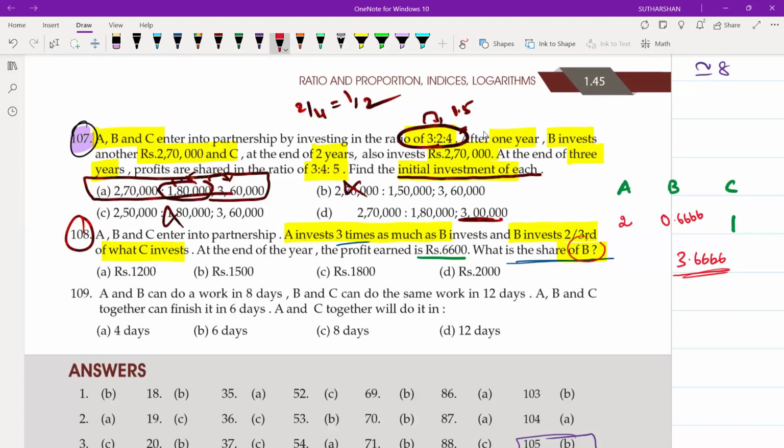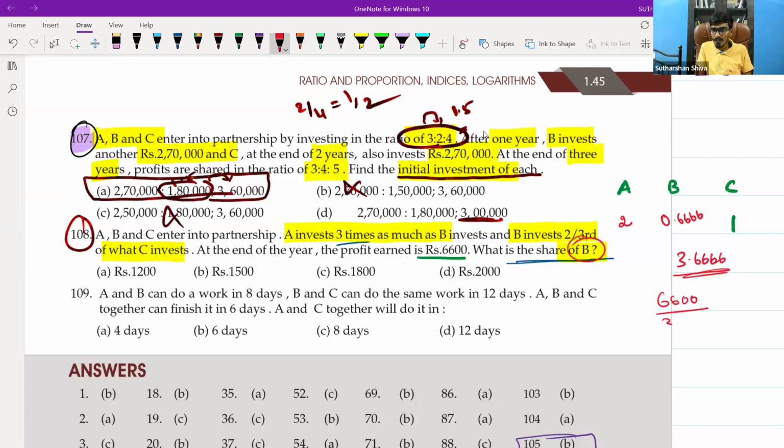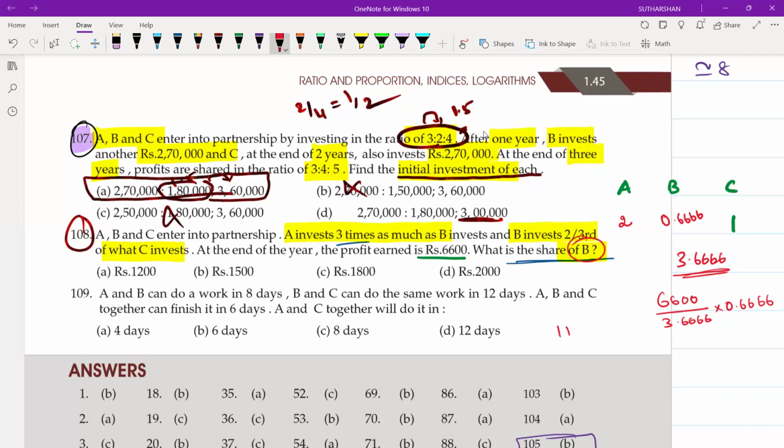What is B giving? B's share they are asking. So 6,600 divided by 3.6666, into what is B, 0.6666. Do it in a calculator. What is the answer? 1,199.99. Shall I say it is 1,200? Yes.